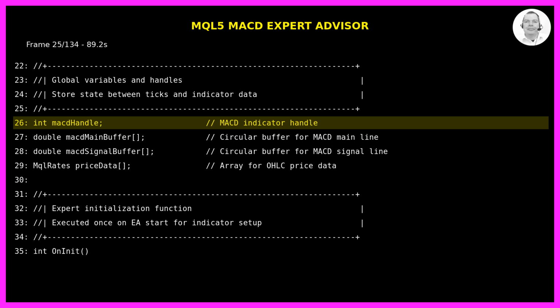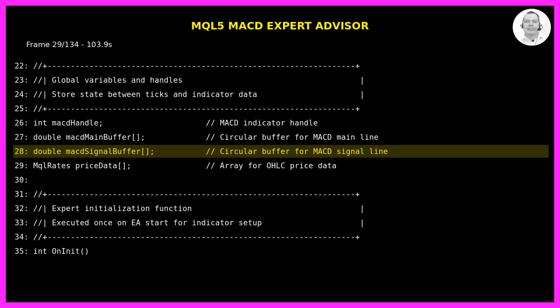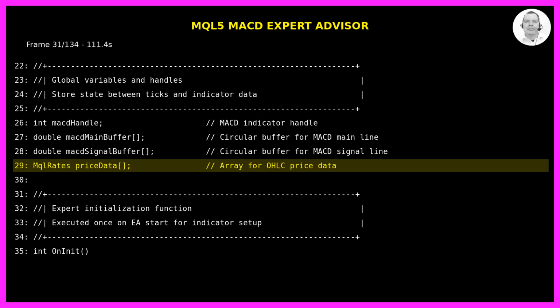We declare several global variables and handles to store state between ticks and indicator data. The MACD handle will store our MACD indicator handle once created. We create two arrays, MacdMainBuffer and MacdSignalBuffer, to hold the MACD main line and signal line values. These are declared as circular buffers. We also create a price data array of type MqlRates to store OHLC price data.